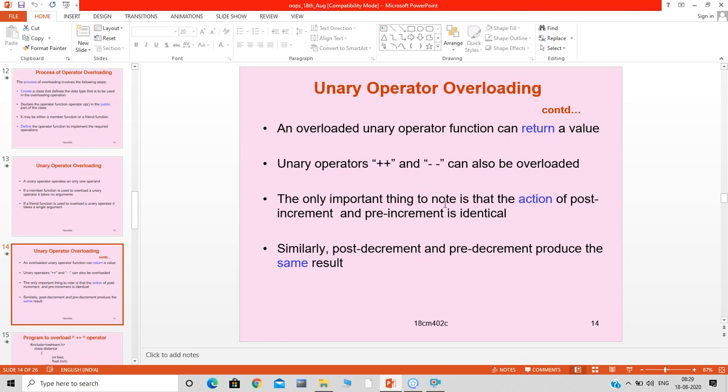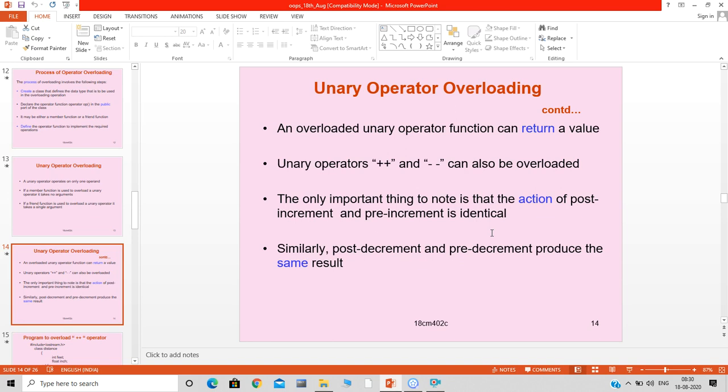The only important thing to note is that the action of post increment and pre increment is identical. Normally there is a difference between post increment and pre increment, but here, when we are trying to overload a unary operator, they are identical. Similarly, post decrement and pre decrement produce the same results.